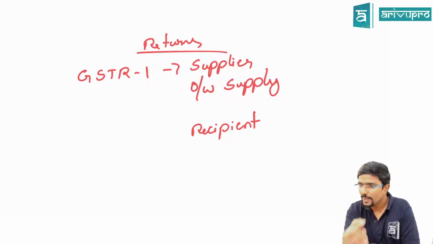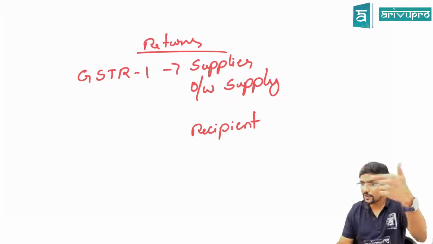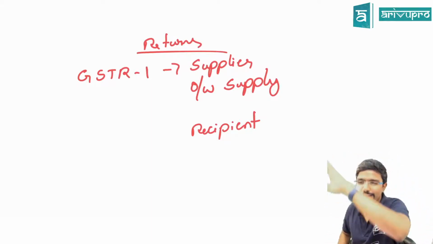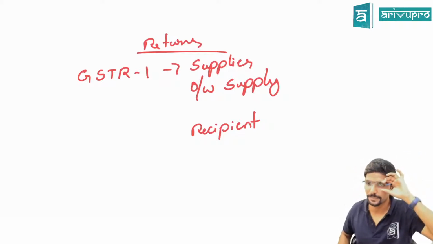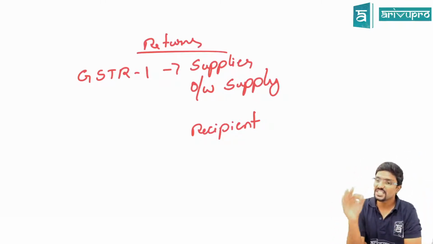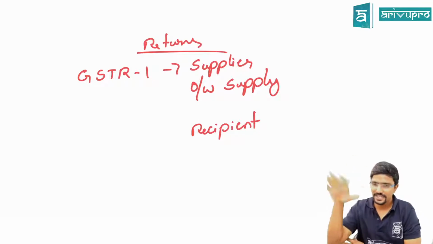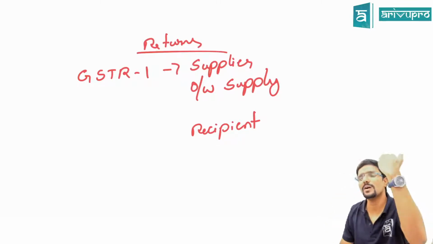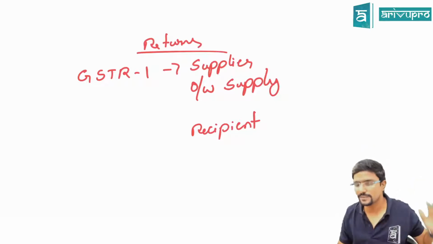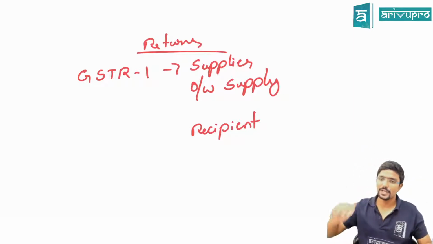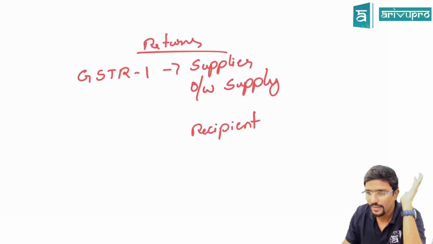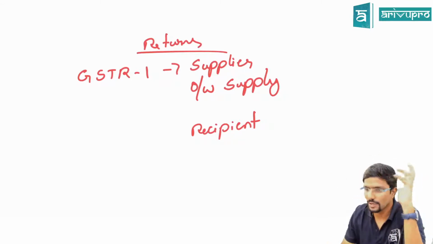Now, as you have paid 10,000 for me on inward supply, for you it is an inward supply, for me it is an outward supply. You can claim a credit of that provided other conditions are satisfied in ITC chapter. ITC chapter is given in section 16 to 21. Agree na? Certain conditions are given there, especially in section 16 and 17. You have to satisfy all that conditions and take a credit. Now assume you have satisfied all the conditions. Sir, can I take a credit of 10,000? Yes, you can take a credit. Whenever you are paying tax for your outward supply, you can adjust this 10,000. Agree? So this is what the normal rule was.